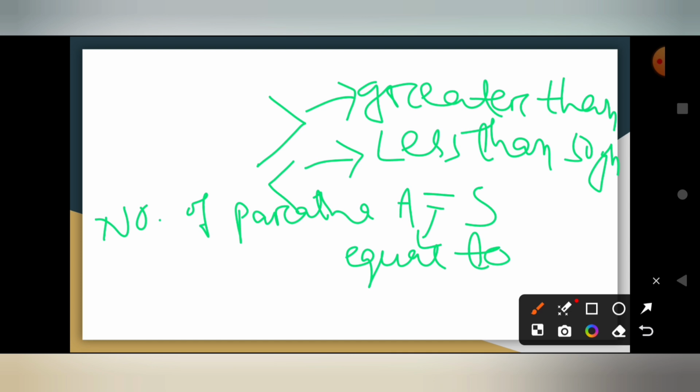So we can compare the quantities, the number of quantities, the height, the speed. So we can also compare ratios, like when we talk about the number of parathas. The number of parathas of Anuj and Ram: Anuj has 1 paratha and Ram has 3 parathas. So this will be a 1:3 ratio. You know about ratio, so you can write it as 1:3.